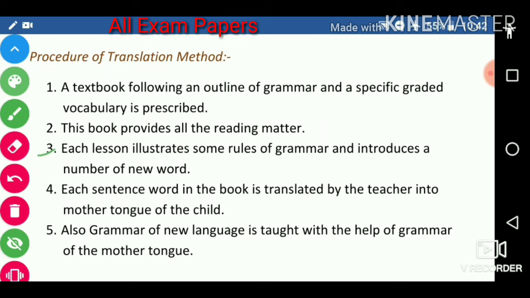Each lesson illustrates some rules of grammar and introduces a number of new words. Next, each sentence and word in the book is translated by the teacher into the mother tongue of the child. Also, the grammar of the new language is taught with the help of the grammar of the mother tongue.